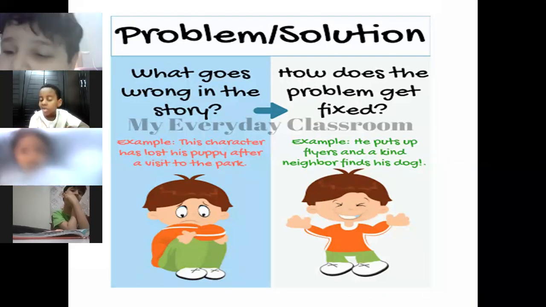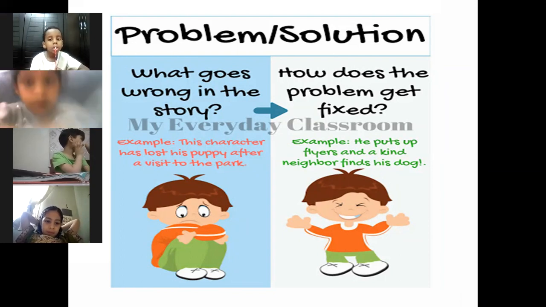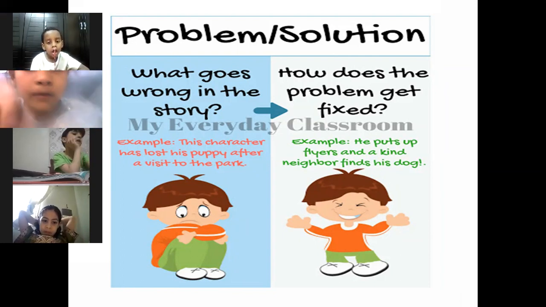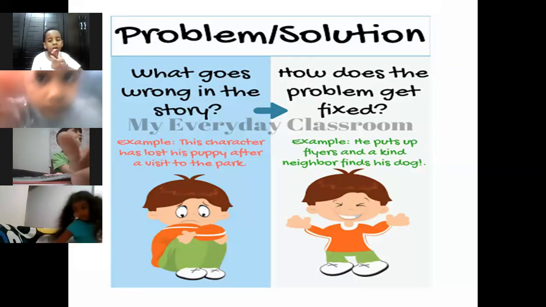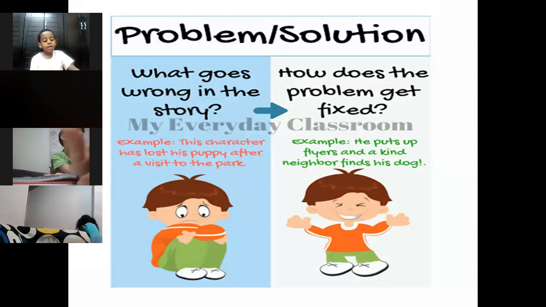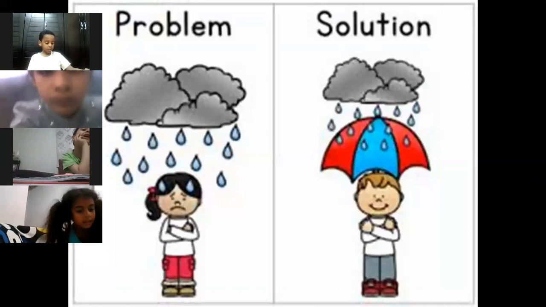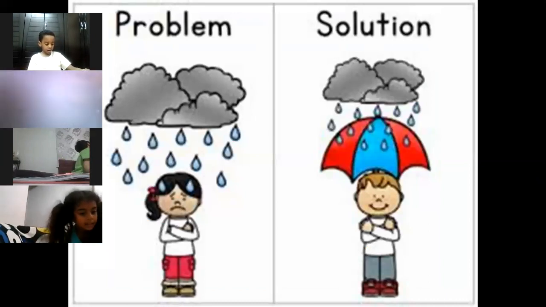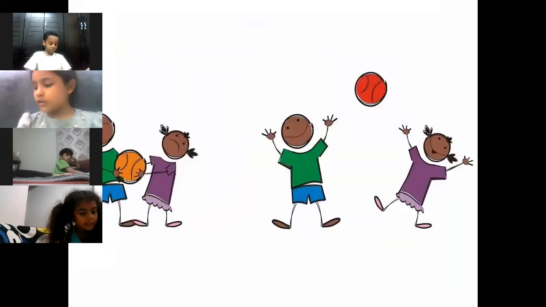He put flyers. What's the meaning of flyers? Papers. He put them, for example, on the trees and on the walls in the street. He wrote, I lost my puppy. If you find it, bring it to me. And he put his address or his number so someone could find it and bring it to him. Okay, if we were outside and it's raining, this is a problem. We will be wet. What is the solution? To use an umbrella or to get our umbrella, right?